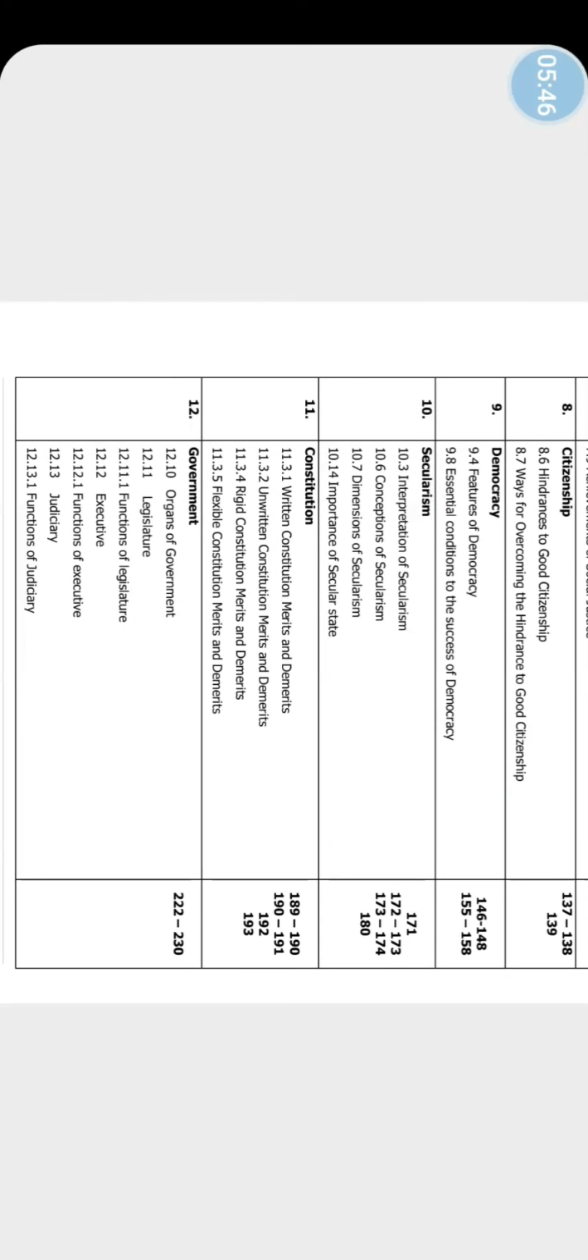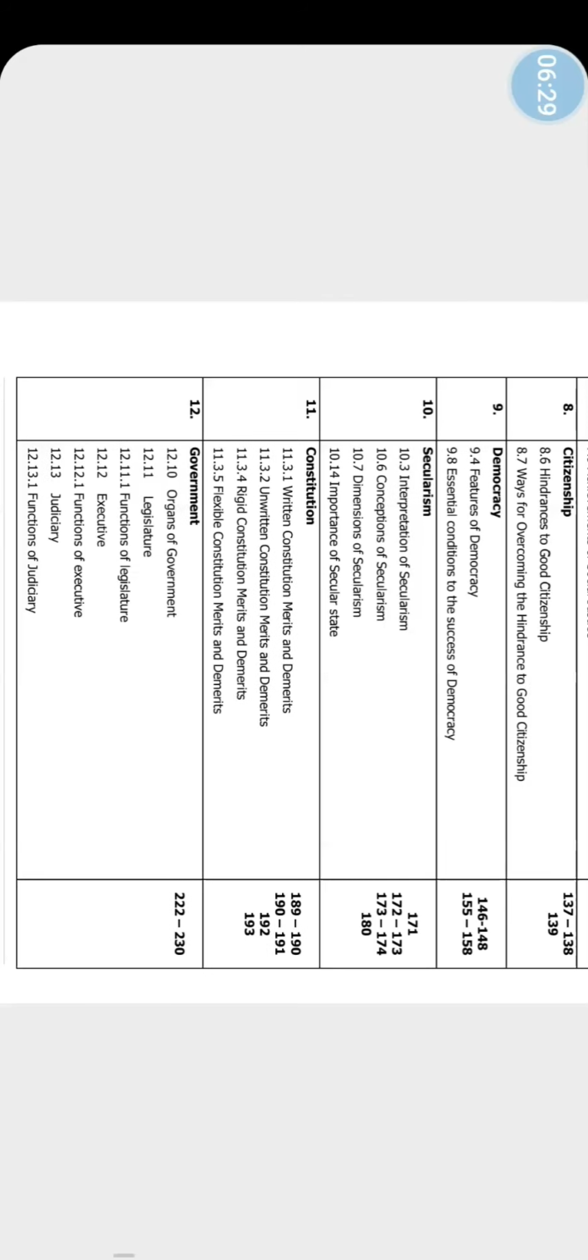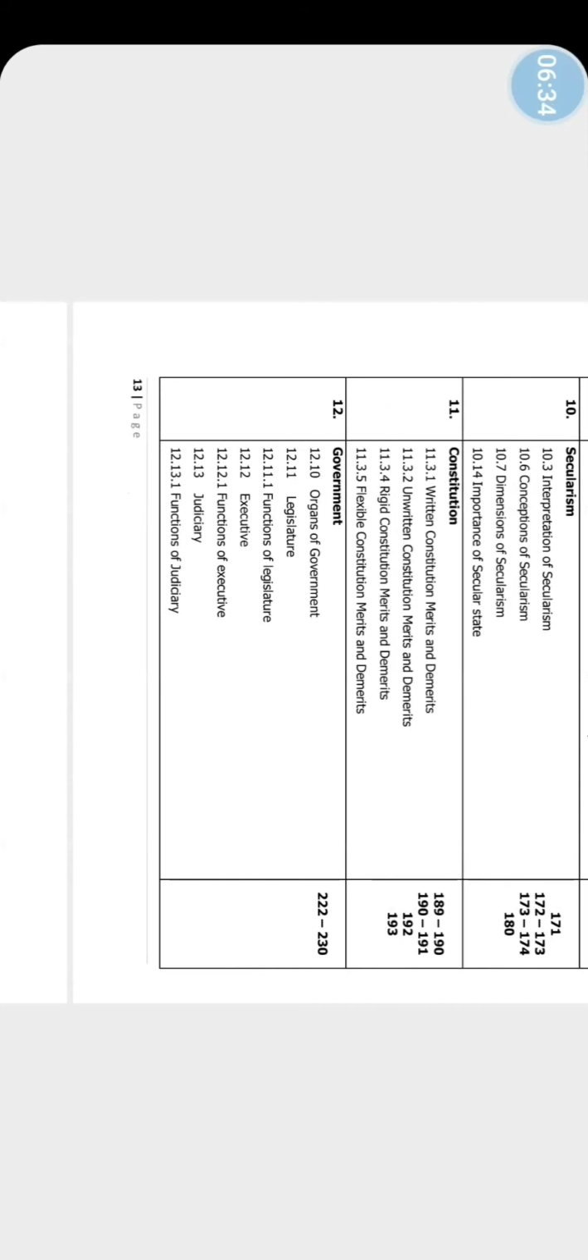11, constitution. In this chapter, written constitution merits and demerits, unwritten constitution merits and demerits, rigid constitution merits and demerits, flexible constitution merits and demerits. These 4 topics are deleted from this chapter. 12th one, government. In this chapter, the organs of the government, legislature, functions of legislature, executive, functions of executive, judiciary, functions of judiciary. So, first year students, these topics in the civics subject, you cannot read for examination purpose. Questions also are not coming from these chapters.